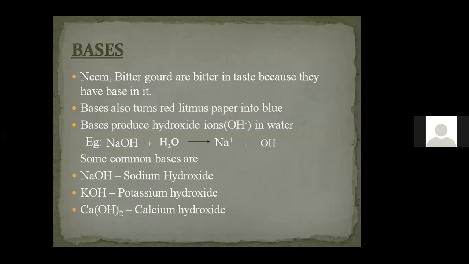Okay, so any doubt regarding bases? Any doubt? All slept or what? Feeling sleepy?